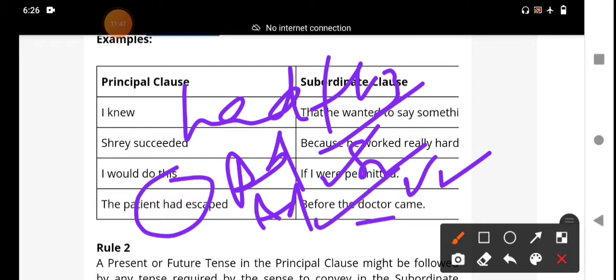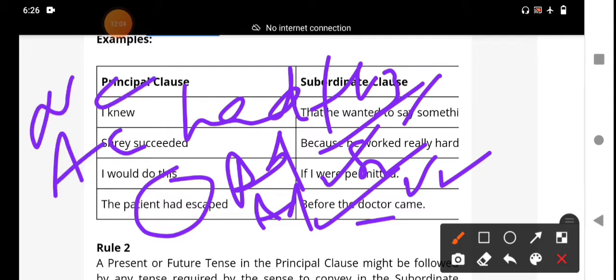It is a noun clause. I knew that he wanted to say something. It is a noun clause. It may be a noun clause as a subordinate clause. A subordinate clause may be a noun clause. A subordinate clause may be an adjective clause. A subordinate clause may be an adverb clause.